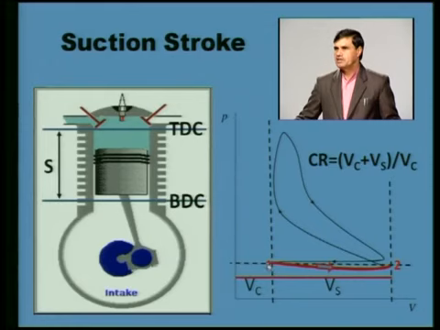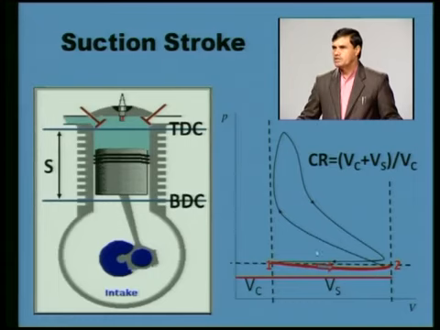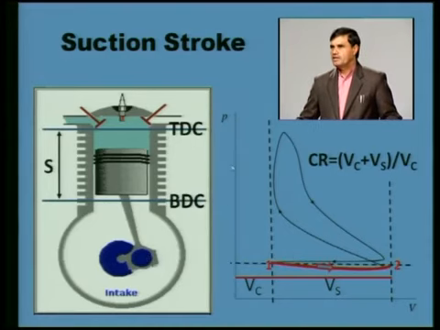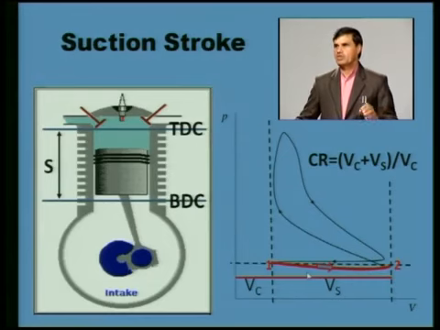I am showing one vertical dotted line here, and another vertical dotted line here. This is point 1, which is representing the TDC. When the piston moves from TDC to BDC, from 1 to 2 as I am showing you here, that is the movement of the piston. Another horizontal dotted line I am showing you corresponds to atmospheric pressure. This vertical axis corresponds to pressure, and the horizontal axis corresponds to volume. We are seeing that when the suction stroke is taking place, from 1 to 2, pressure is more or less lower than atmospheric.